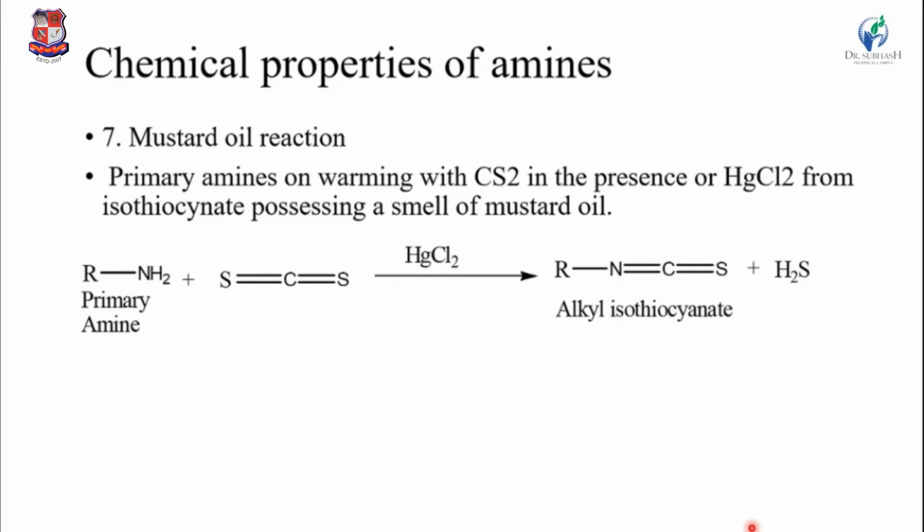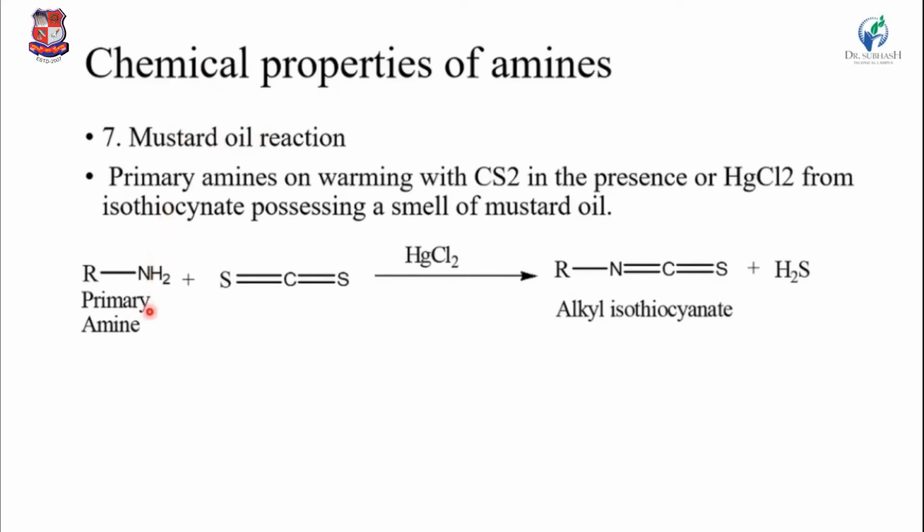Okay, then the seventh reaction is the mustard oil reaction. In this reaction, a primary amine on warming with CS2 in the presence of HgCl2 forms the isothiocyanate, possessing the smell of mustard oil. So that's called the mustard oil reaction. Because of the smell of mustard oil in the final product generated, that's why this reaction is called the mustard oil reaction.